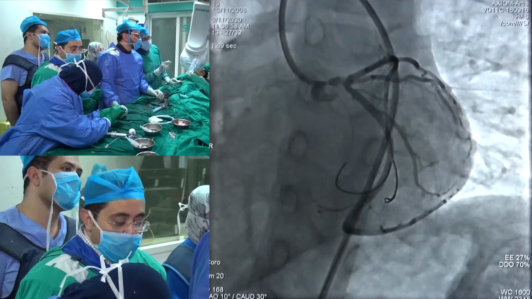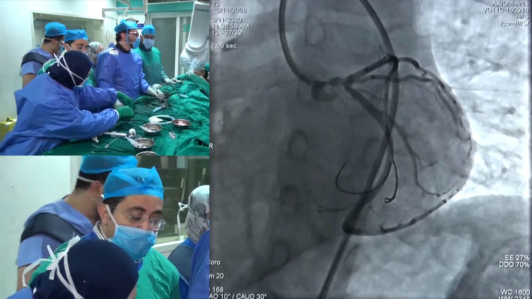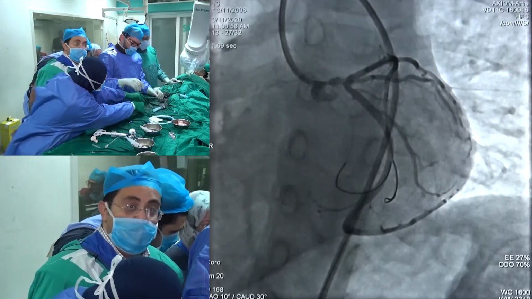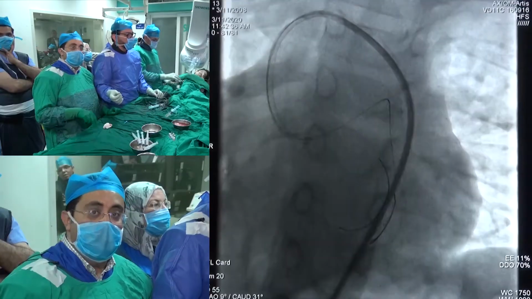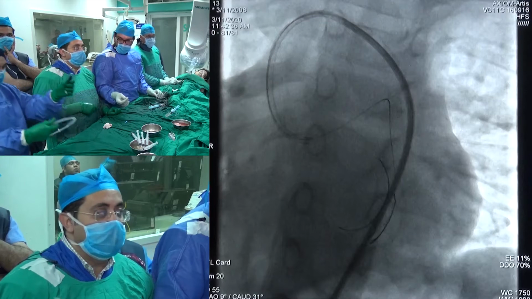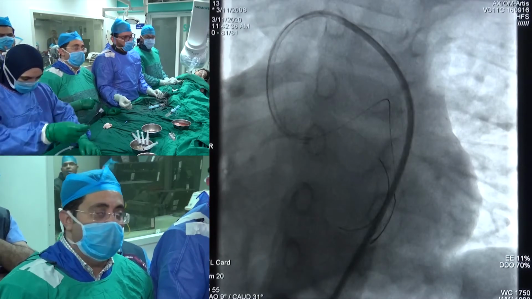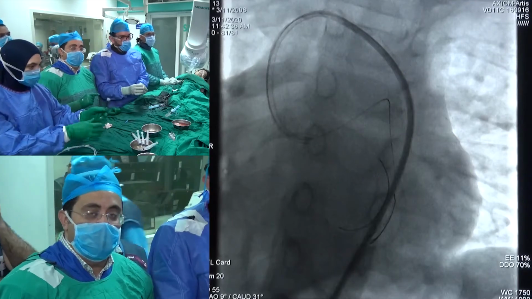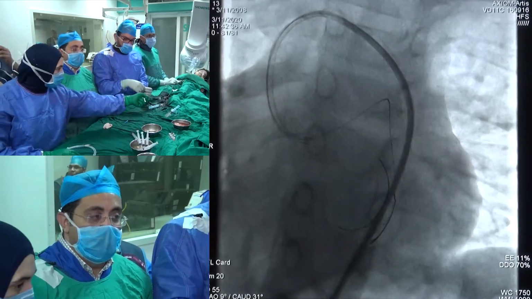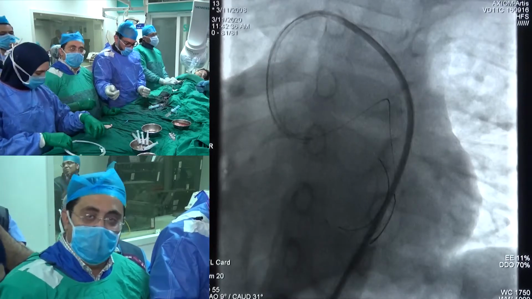So we are upgrading the pre-dilatation using a non-compliant 3.0 balloon, and this is the step that we are doing now. We'll show you the results. A very important piece of information: after pre-dilatation with a 2.75 non-compliant balloon and adequate pre-dilatation, still coming near the ostium with the guide results in dropping of pressure.